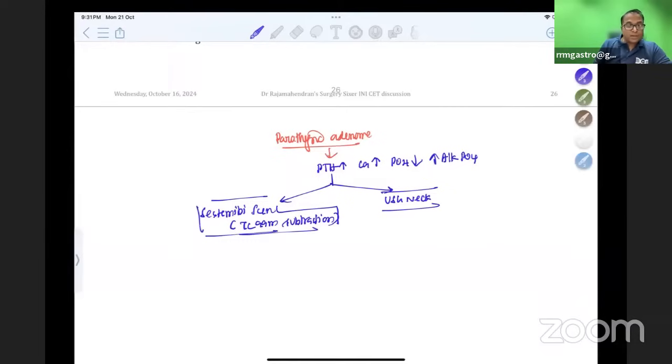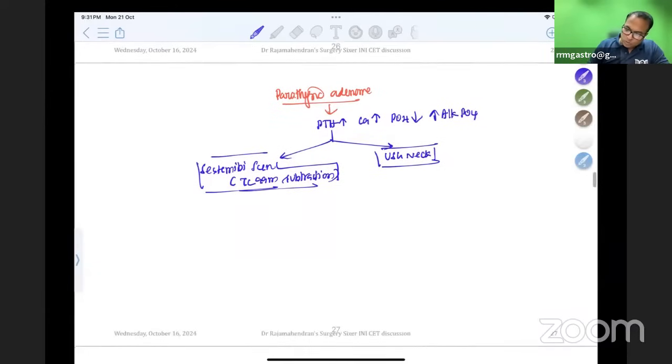So to subtract out the Hurthle cell adenoma, I need to go for a systemic B scan along with the ultrasound neck. Don't forget these 2 points, systemic B scan and ultrasound neck. If both show the same finding, for example a nodule on the left side, I will go for MIP. MIP means minimally invasive parathyroidectomy.